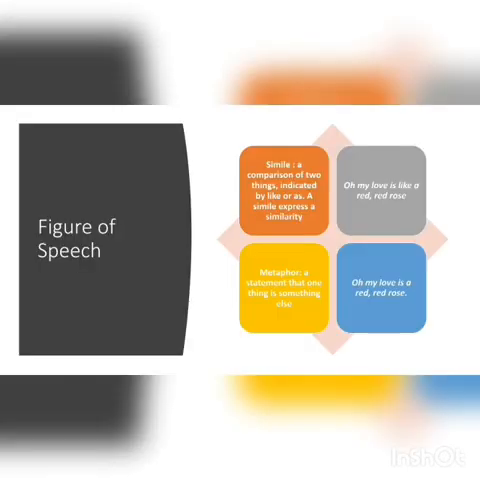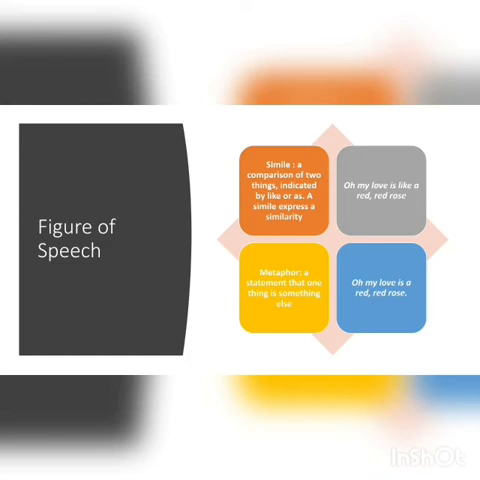Besides imagery, we can also discuss the figures of speech. There are several figures of speech that you can find in poetry. The first one is a simile. A simile is a comparison of two things indicated by like or as. A simile expresses a similarity. For example, oh, my love is like a red, red rose.